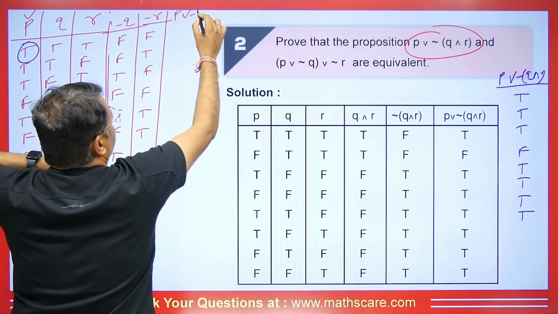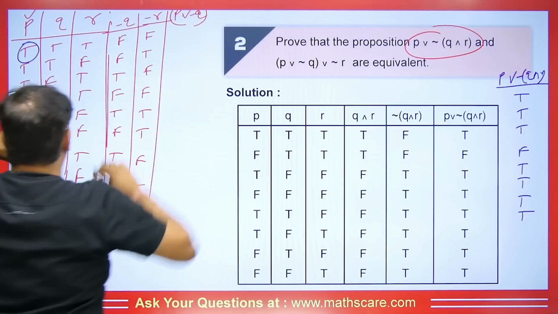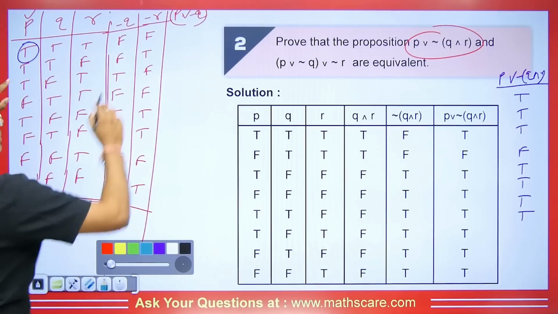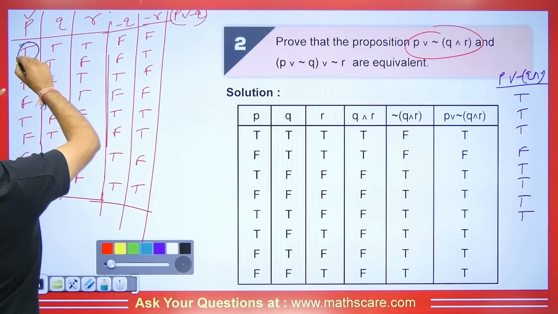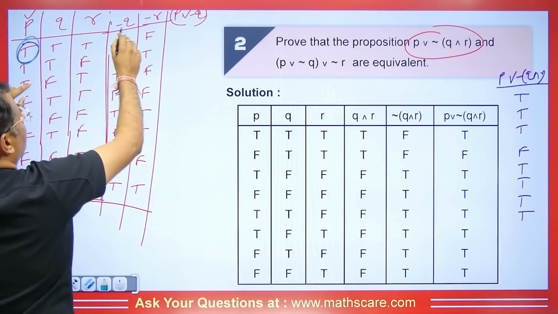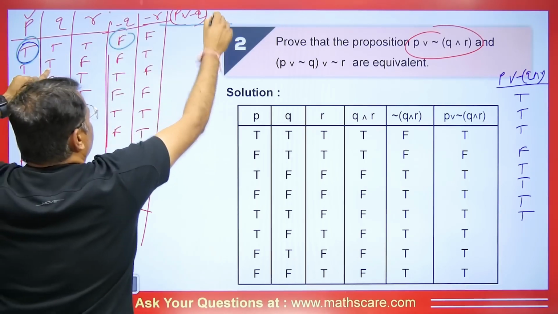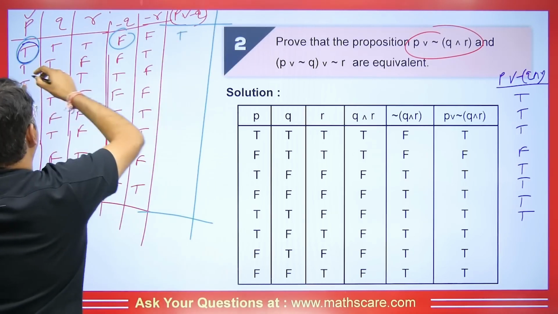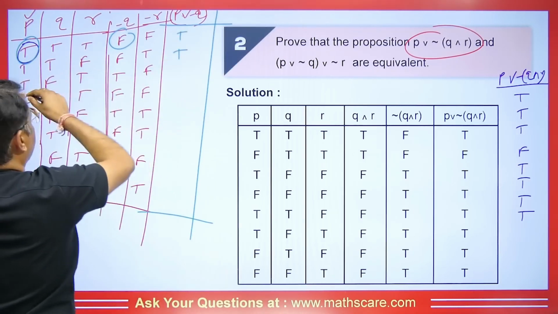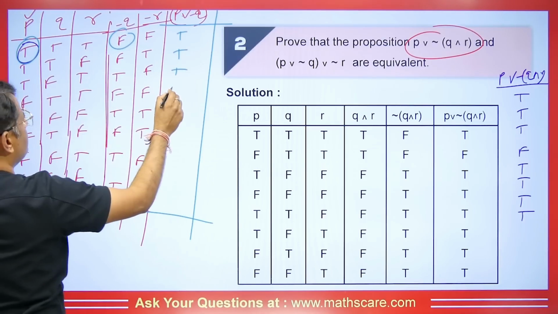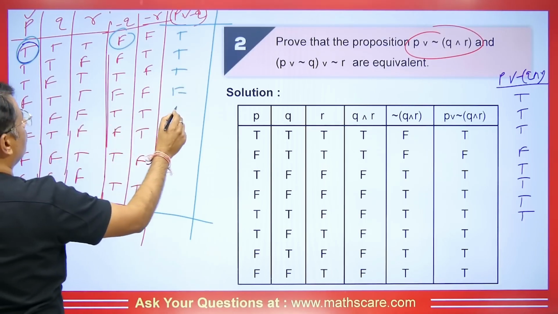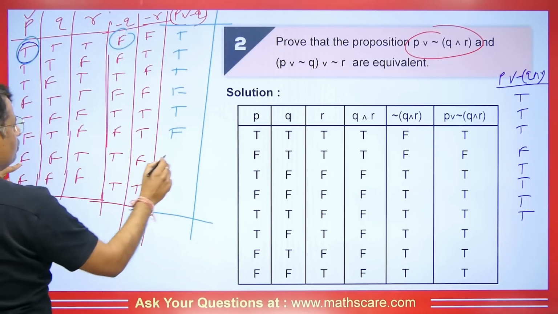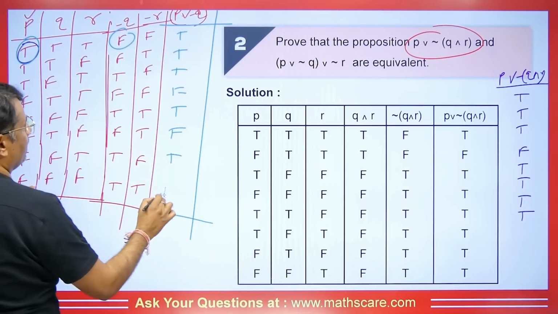So this will be OR, negation Q, right? So this is coming, pay attention, this is coming here. We need to understand this P and this is negation Q. So this is P and here it is negation Q, right? Since OR is coming here, so it will be added here, right? If we add them, then we will get true and false, right? True and false will be true, and now it will be true, true, true, and false, false, false. Students, here it will be true, true, true, right? Here will be false, false, false, and here it will be false, true, true, right? And will be false, true, true, okay?